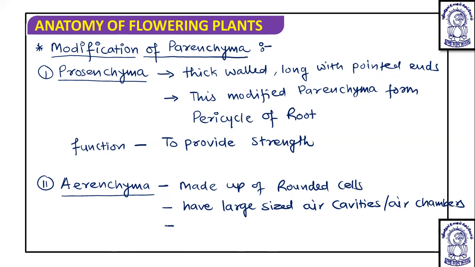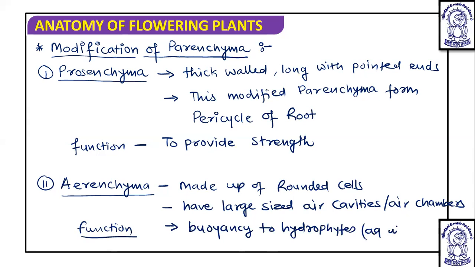This aerenchyma is found mainly in the cortex region. But if we talk about function, they provide buoyancy to hydrophytes. Buoyancy is the capacity to float, for hydrophytes or aquatic plants.